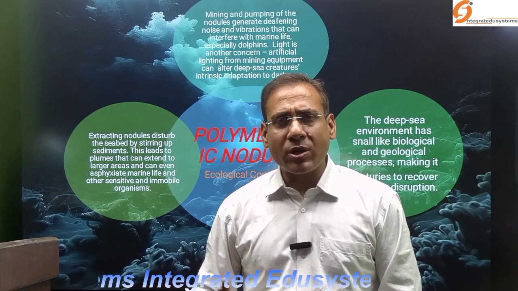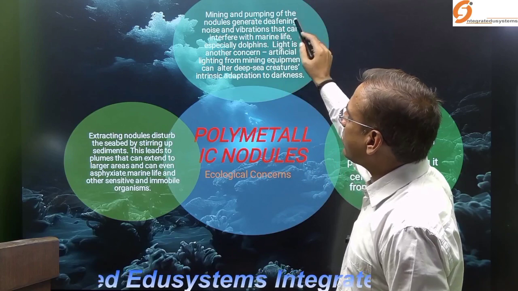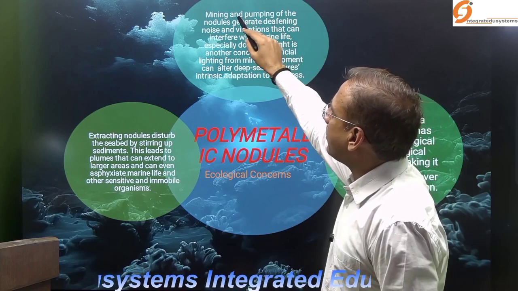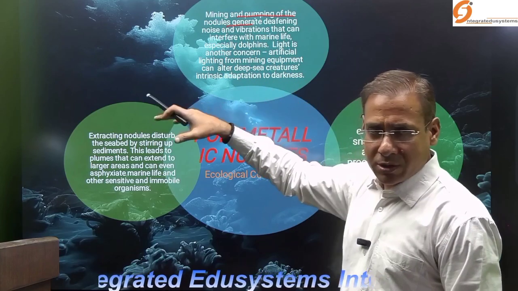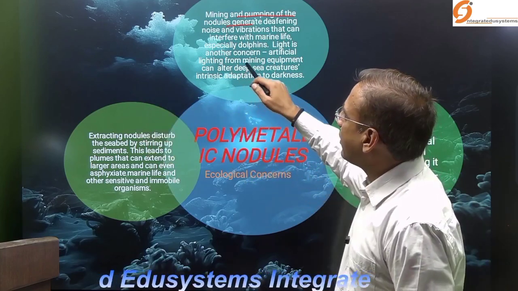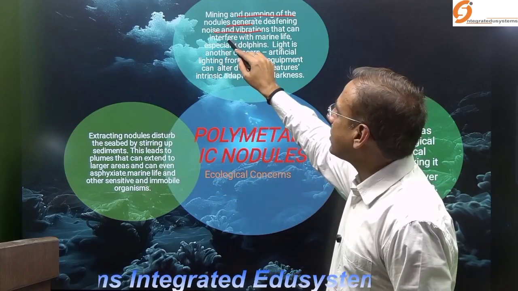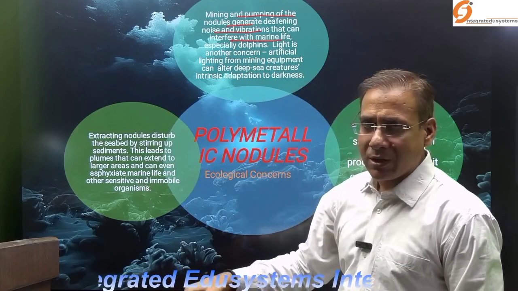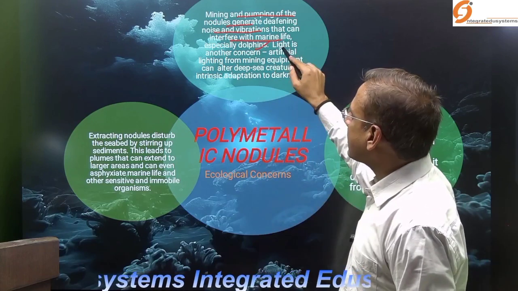And for that extraction, they use lights within the ocean. Because of this light and the mining process for nodule extraction, huge noise and vibration is created, which interferes with marine life, especially dolphins.